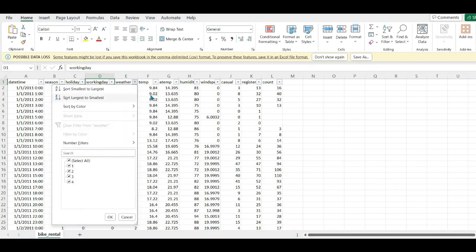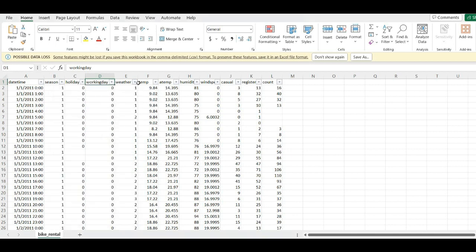Then weather. We can expect 4 different types of weather in this data set. I don't know exactly what the definition of each weather is, but we expect to have 4 different values of weather in this data set.